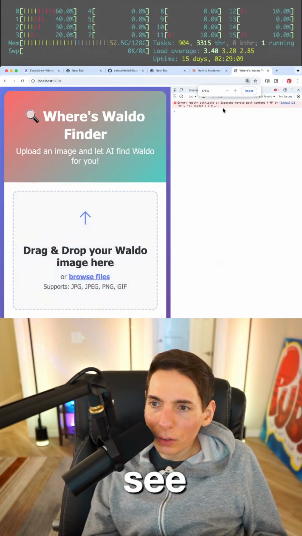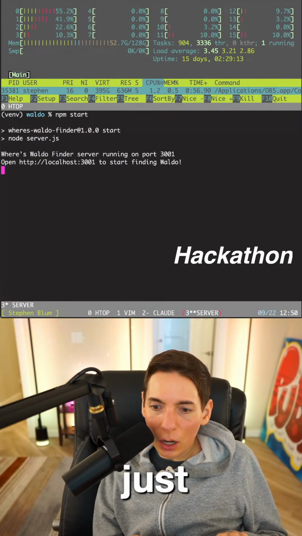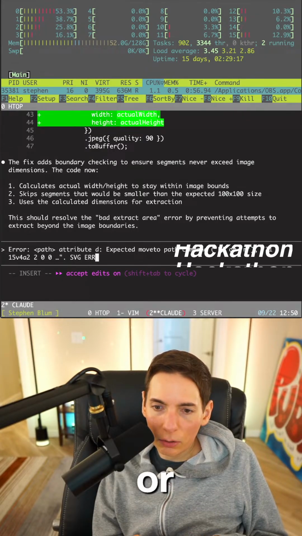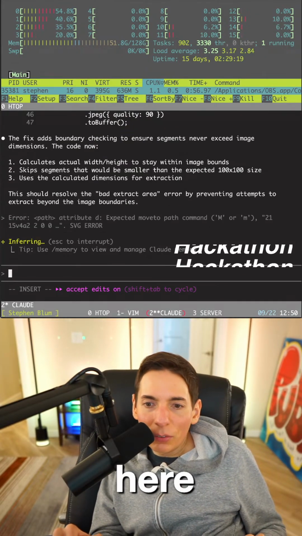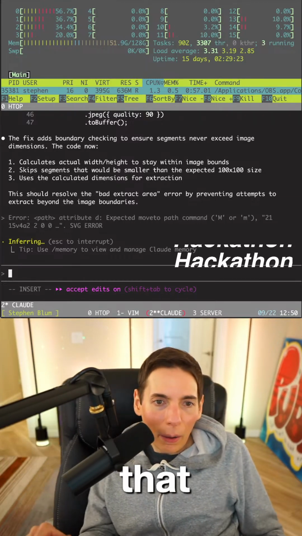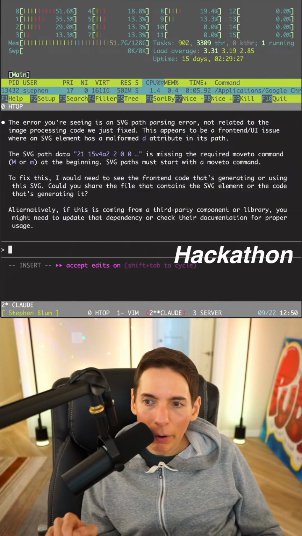Let me paste this in, right? So we just copy and paste. This should work really well. I think it's the SVG error. All right, there we go. Let's see if it can fix that for us really quick. So yeah, this is Claude. SVG path is missing required move to command.